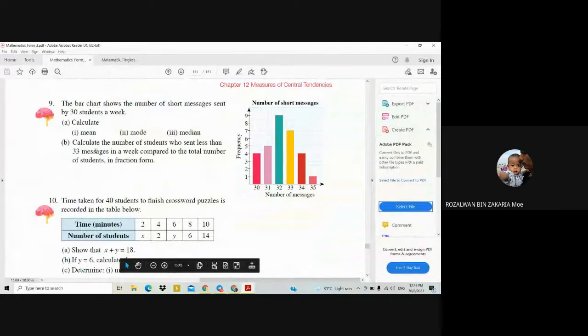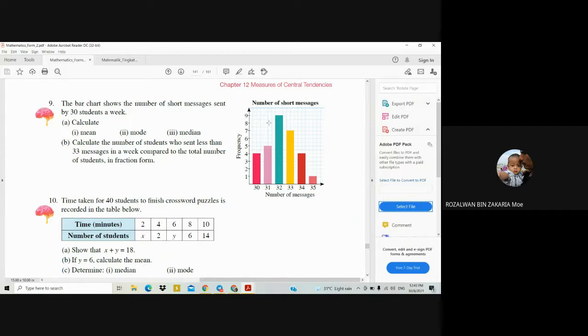Okay, question B: calculate the number of students who send less than 33 messages in a week compared to the total number of students in fraction form. So how to do this one? You have to refer to the bar chart here, find out the total students who send less than 33 messages in the week. That means starting from 32, 31 and 30 here.